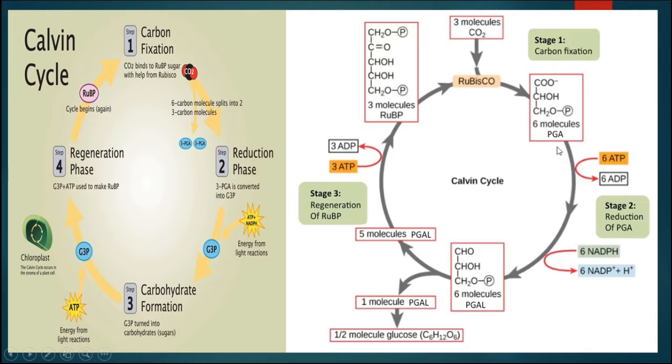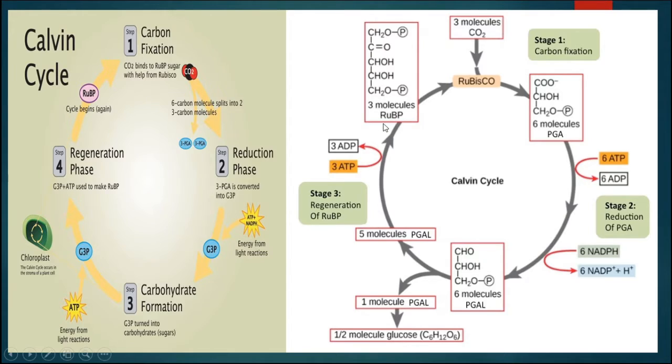Then it will proceed to the next step, known as reduction of PGA, and here ATP will be utilized and converted into ADP, and NADPH is also reduced into NADP. After reduction, it will form 6 molecules of phosphoglyceric aldehyde, and out of these some will enter the process to form glucose or starch, and 5 molecules will undergo the process of regeneration of RuBP.